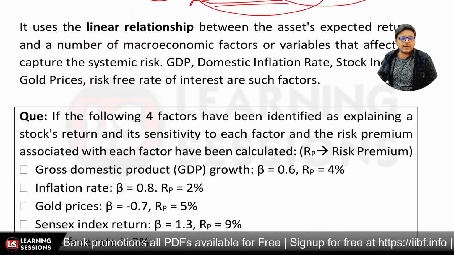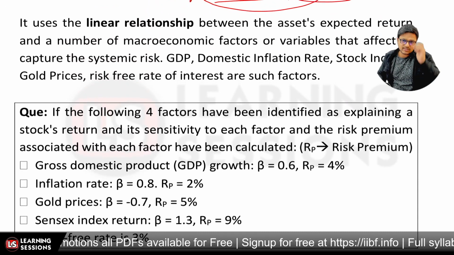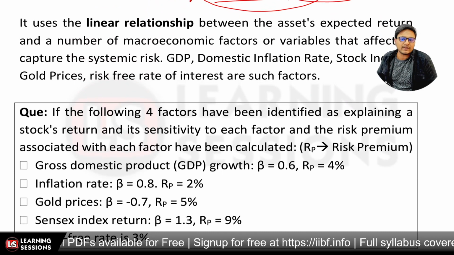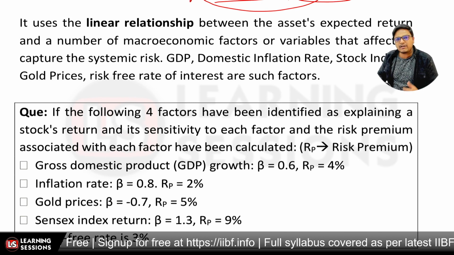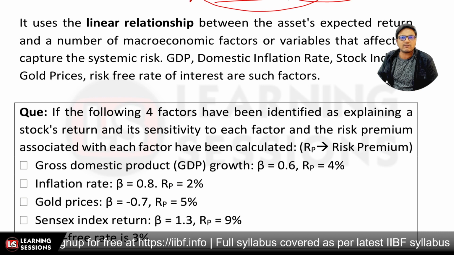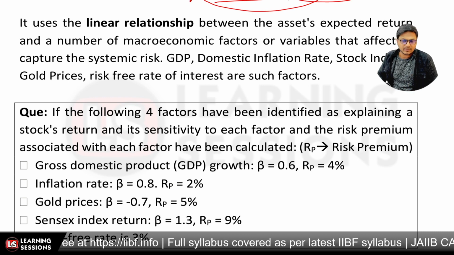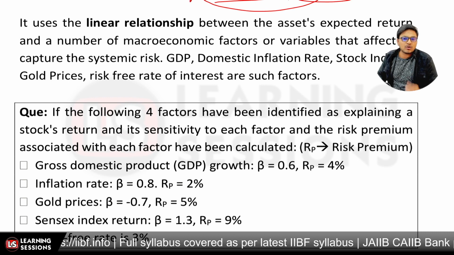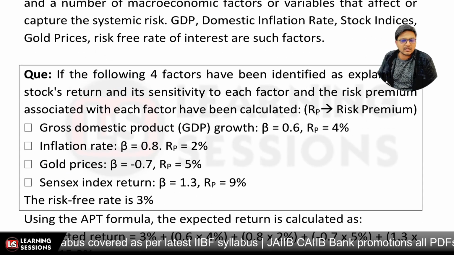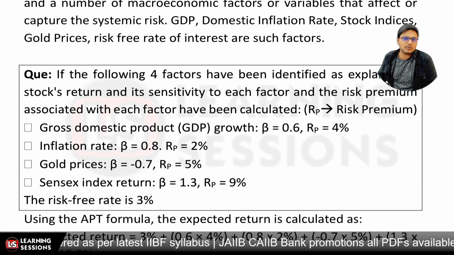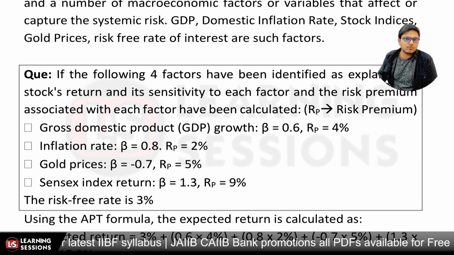Now let's take a question related to it. The question says that if the following four factors have been identified as explaining a stock's return, and its sensitivity to each factor and the risk premium associated with each factor have been calculated, RP is calculated. Okay, so for gross domestic product, beta is 0.6 and RP is 4%. For the inflation rate, beta is 0.8 and RP is 2%.